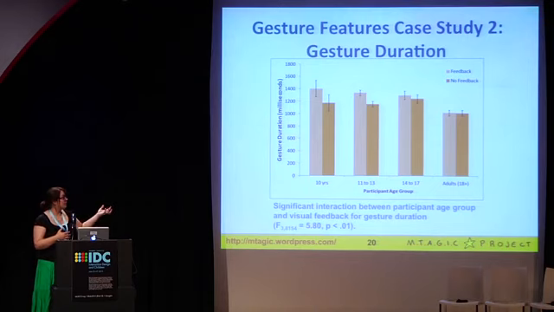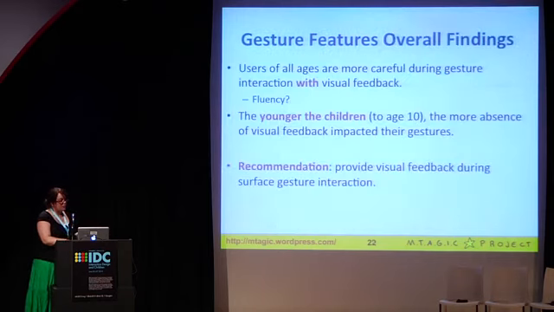So we saw that actually all the younger children this time, 10-year-olds and 11 to 13-year-olds, were in a group where they tended to take more time to draw gestures in the presence of visual feedback versus the absence of visual feedback than the 14 to 17-year-olds and adults did. So we can group them that way. And this is significantly different. Now, because this is different, what does that mean?